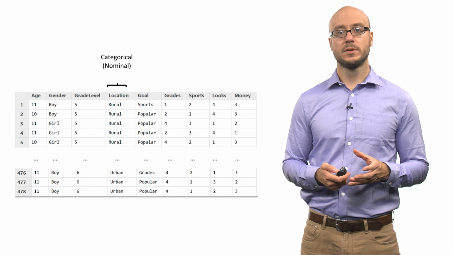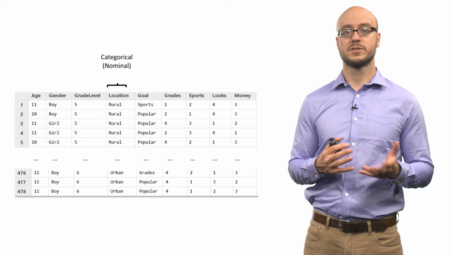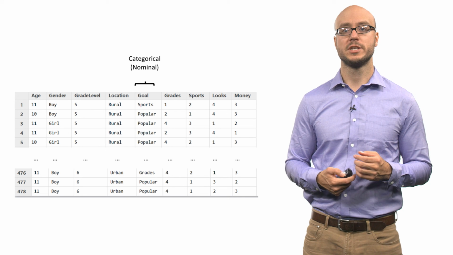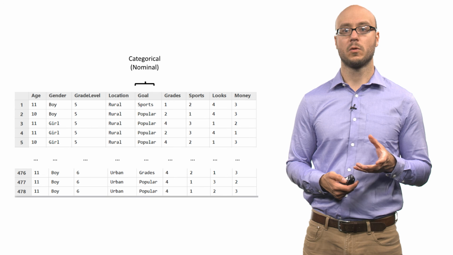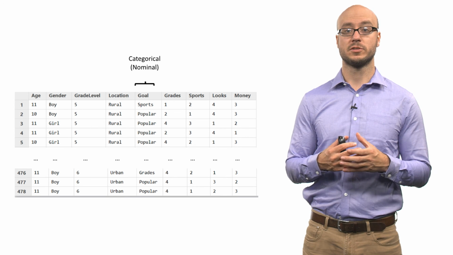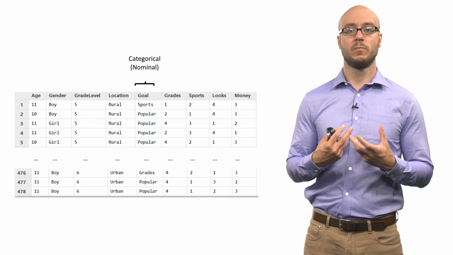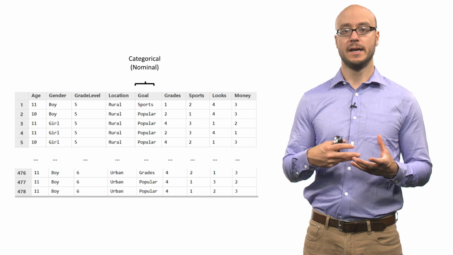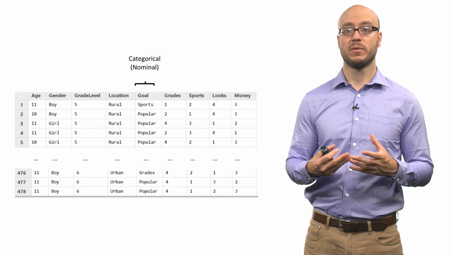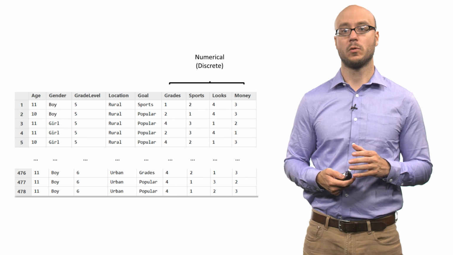The next variable is categorical, it's nominal. There's no inherent ordering to whether a school is in a rural, urban, or suburban district. The goals variable is also categorical, it's nominal, because students are just asked to say what their goal is, but we're not saying beforehand that one goal is necessarily more important or has a higher ordering. That's why we're conducting the survey. So that variable is categorical, it's nominal.